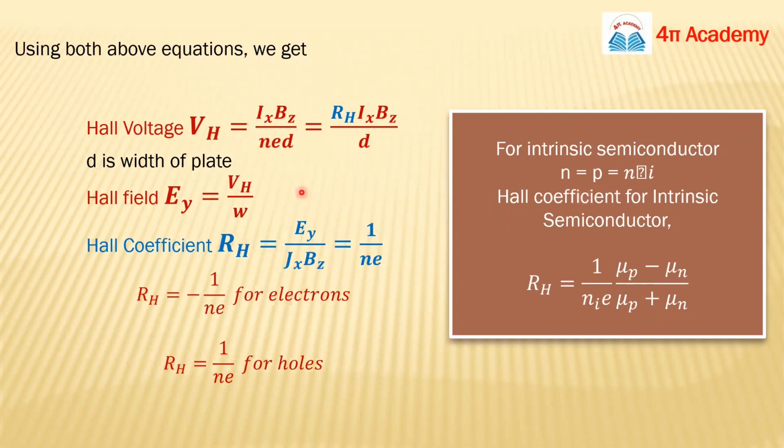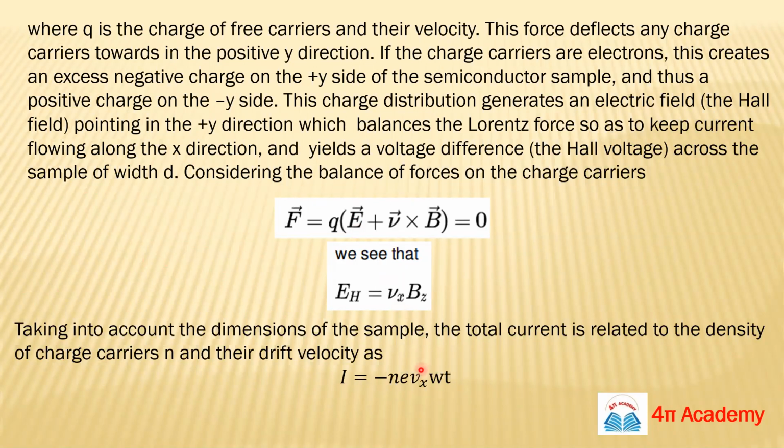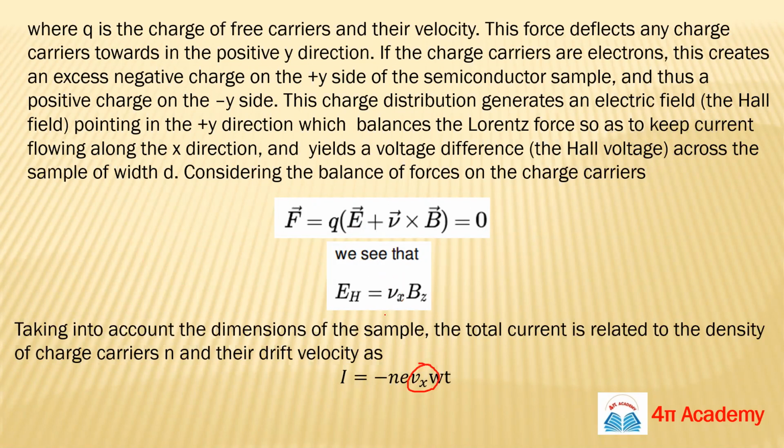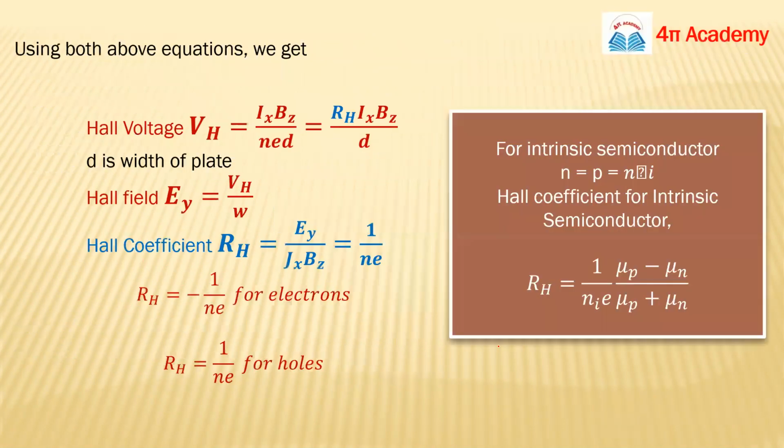We will use both relations, which means we will eliminate the term vx. You can put the value of vx from here into this term, and you can find your relation.